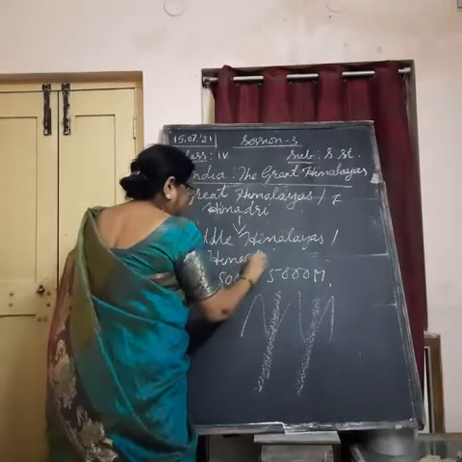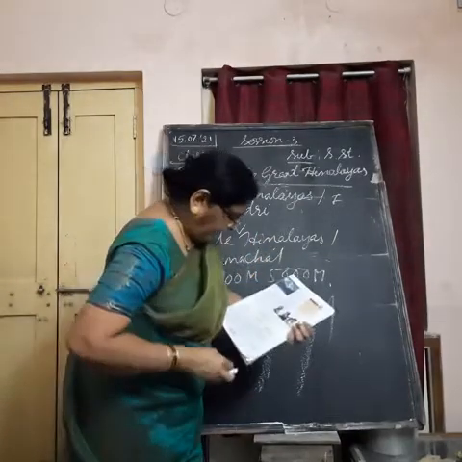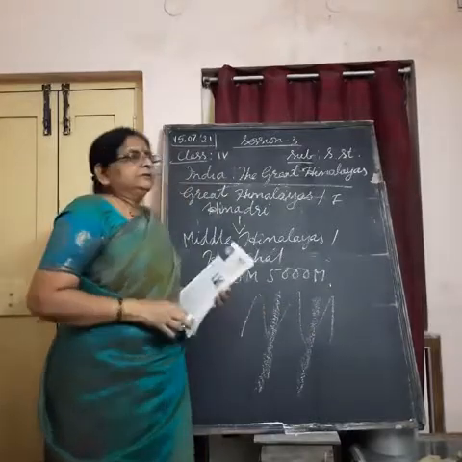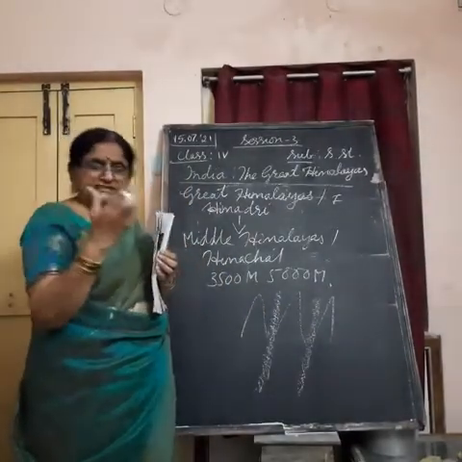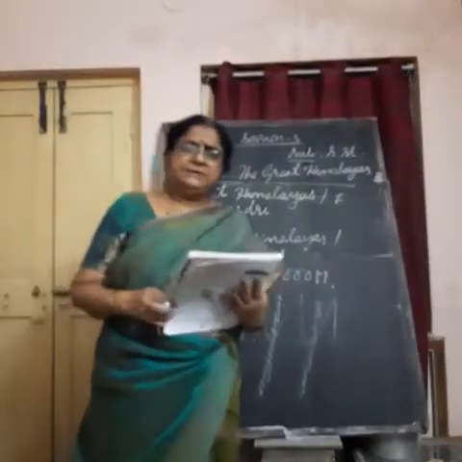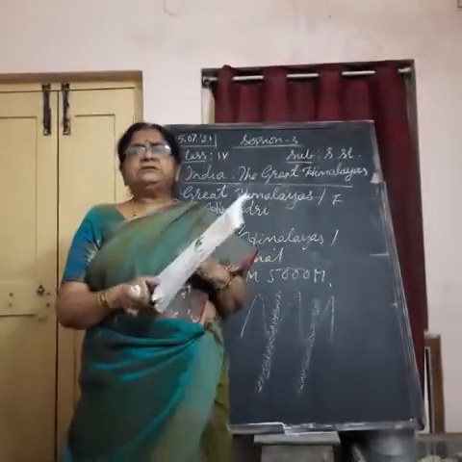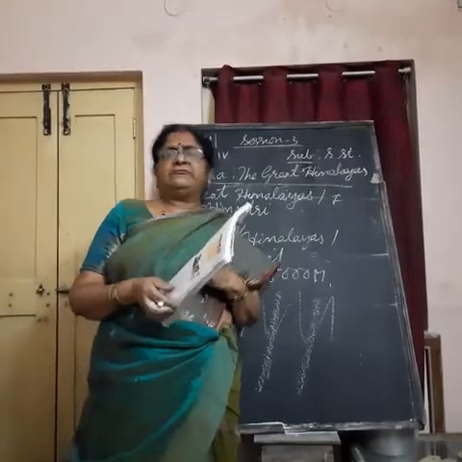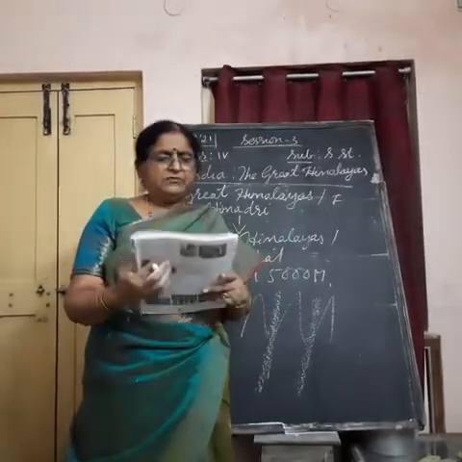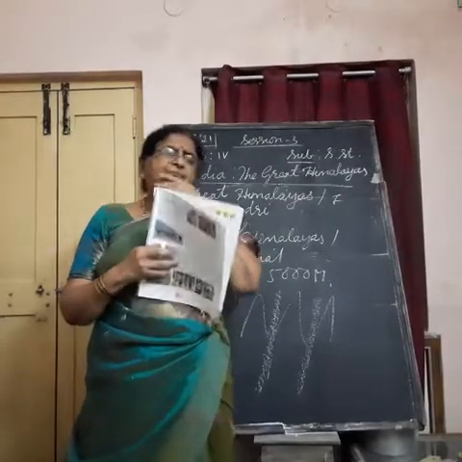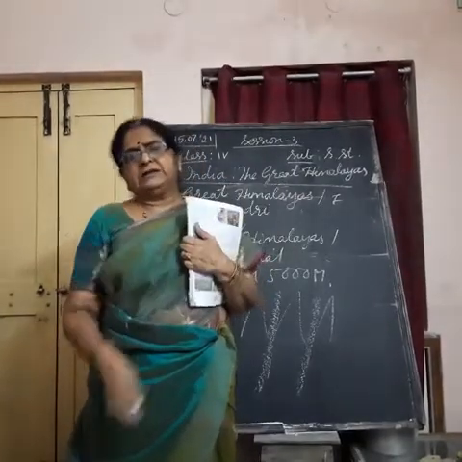Himachal, or Middle Himalayas. And this area, Himachal, as the name indicates, we have one state also by this name, Himachal Pradesh. Here orchards of apple and plums are very famous. Orchards of apple and plum means what? You find the fruit gardens in this area.